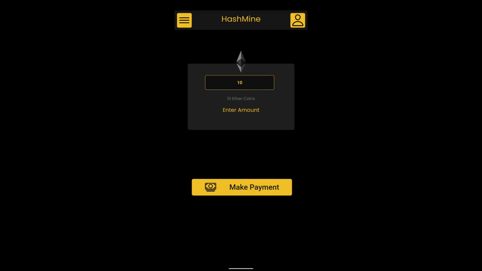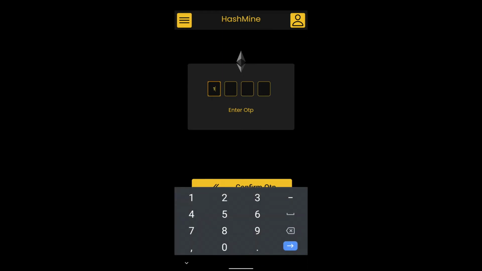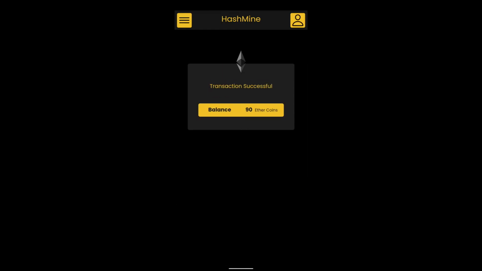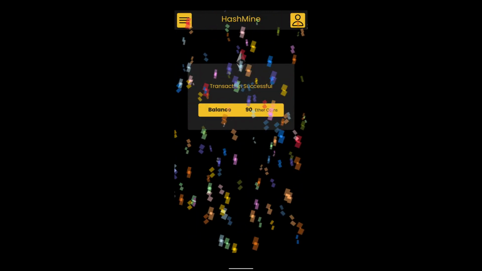So now we have selected 10 ethers for the payment, and now we are entering the OTP for security purposes, for verifying that it's me. Now we confirm the OTP, and as you can see, a successful transaction was made of 10 ethers, and now my current balance is 90 ethers.